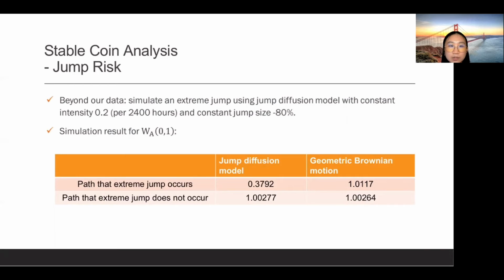We find that for the simulation part where an 80% price drop does occur, VB can be as low as minus 0.63, and the value of WA at time 0 decreases to 0.38. When such an extreme price drop does not appear in the simulation path, the value of WA at time 0 is above 1 and is close to the value computed from the model without jump risk.